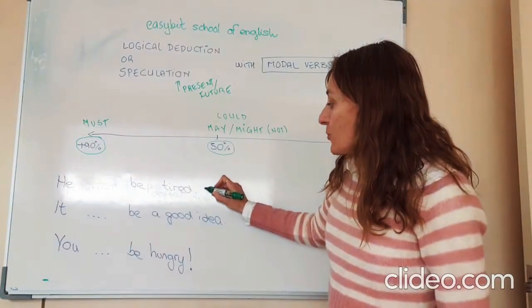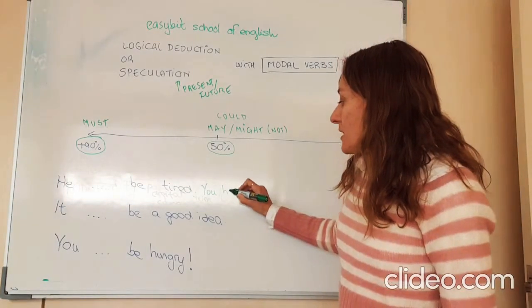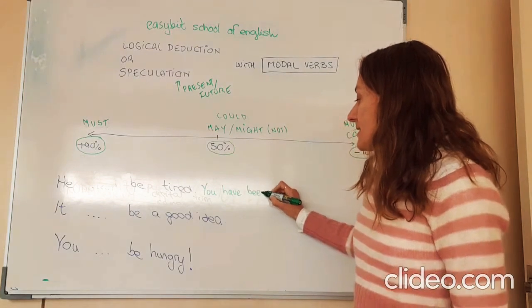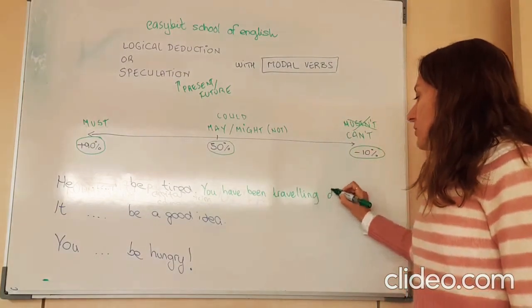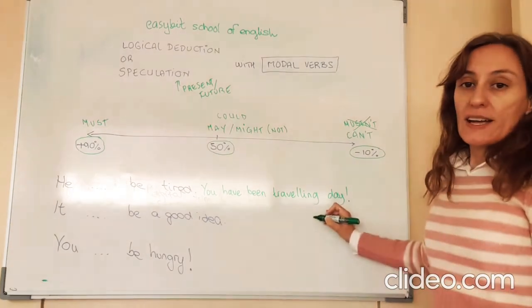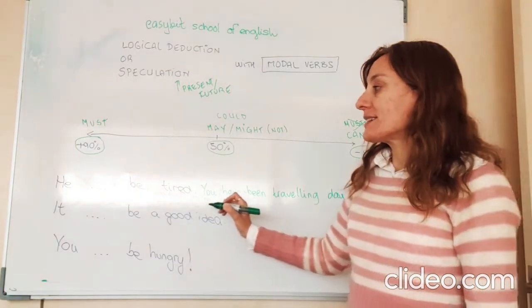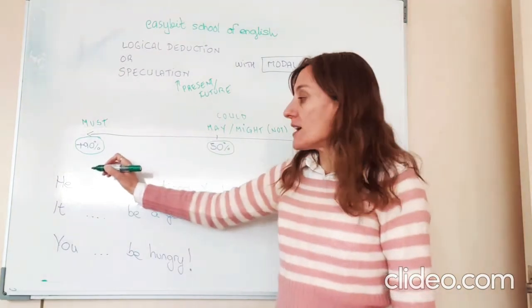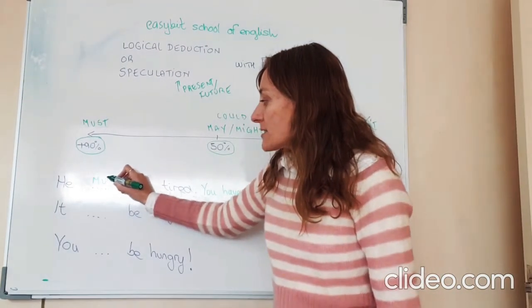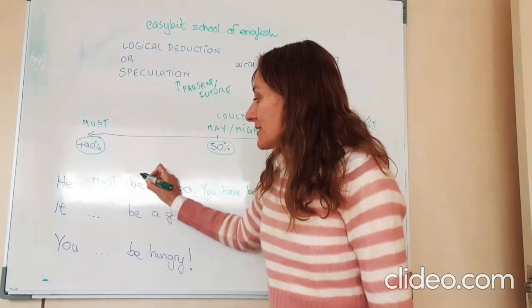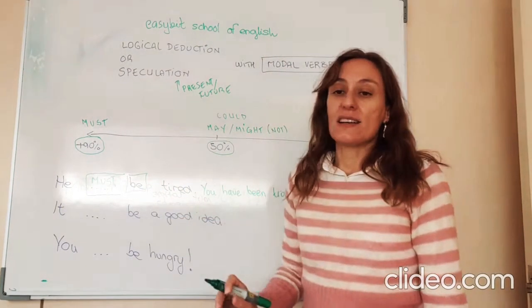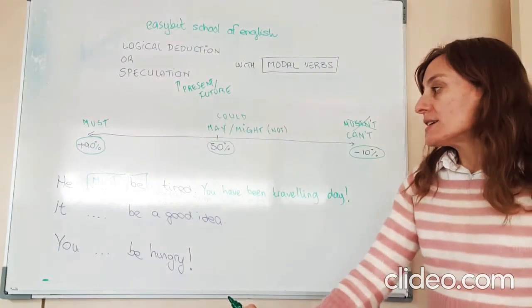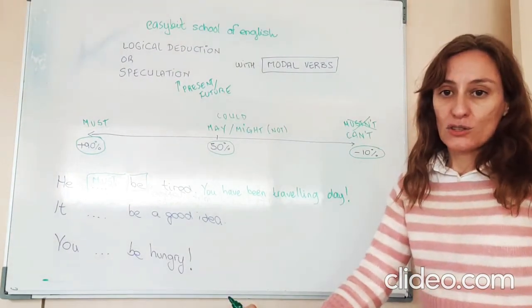Imagine you have been traveling all day. So if you have been traveling all day, the probability is that at the end of the day you must be tired. Okay? Must as a logical deduction in the present.